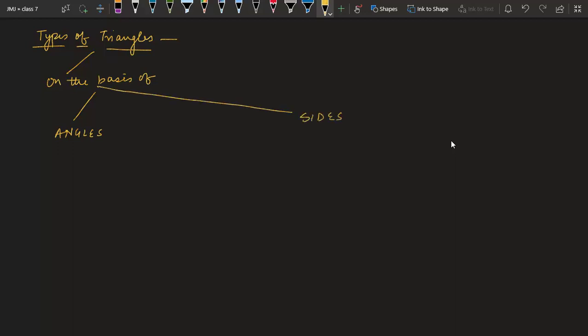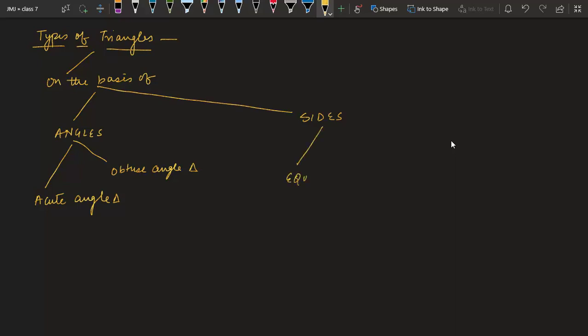On the basis of angles, we have acute angle triangle, then we have obtuse angle triangle. On the basis of sides, we have